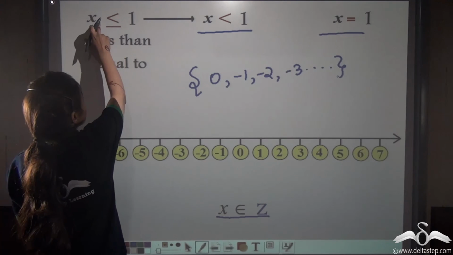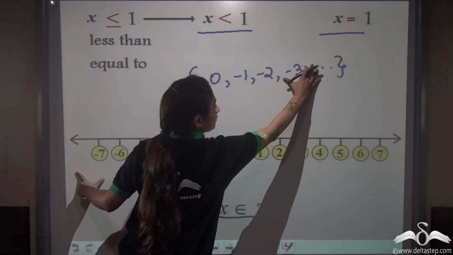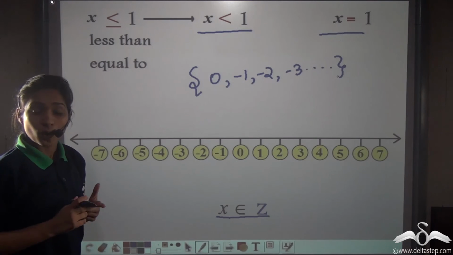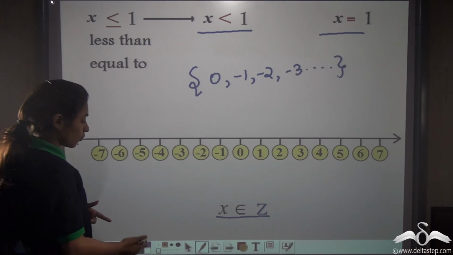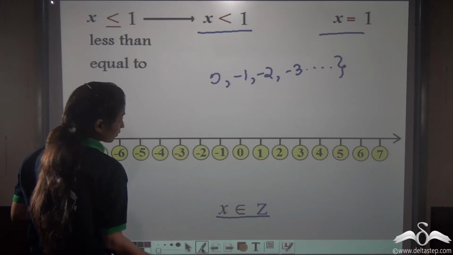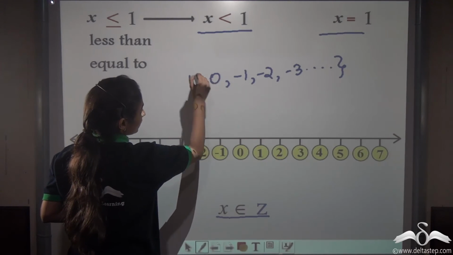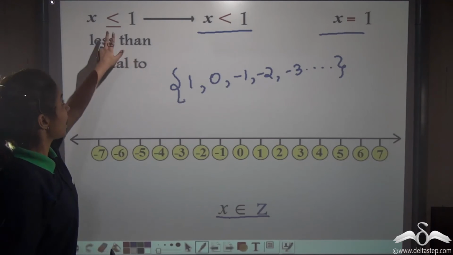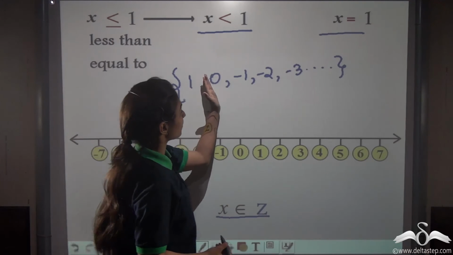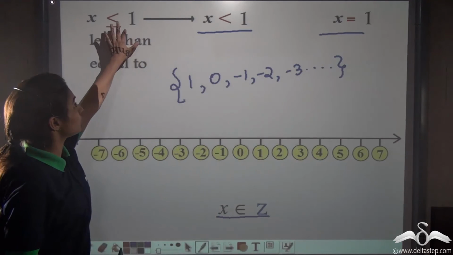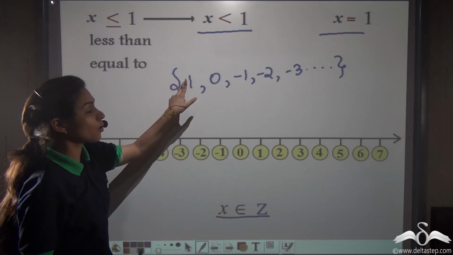No. See, x is less than 1 is fulfilled by these solutions. But what about x is equal to 1? 1 is also to be included. So what do I do? I need to add 1 here also. So this will be my solution set, where x is less than 1 is represented by 0, minus 1, minus 2, minus 3 and so on, and x is equal to 1 is denoted by this 1 here.